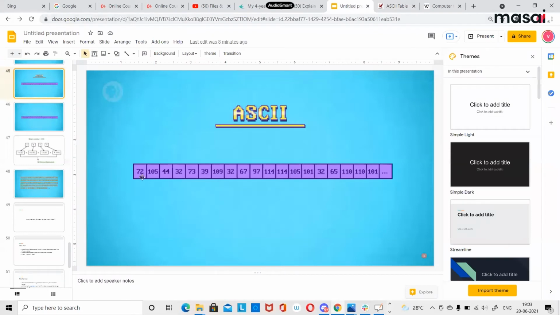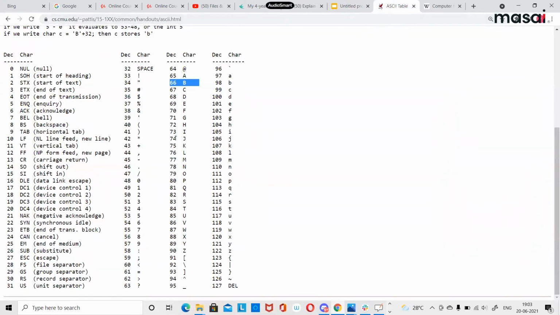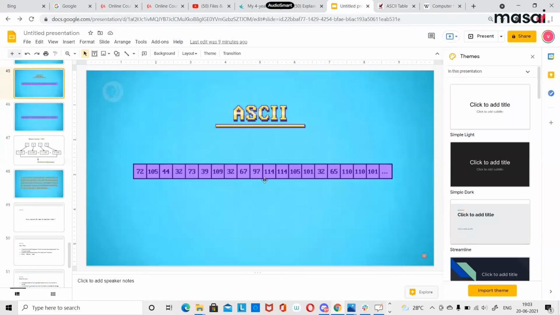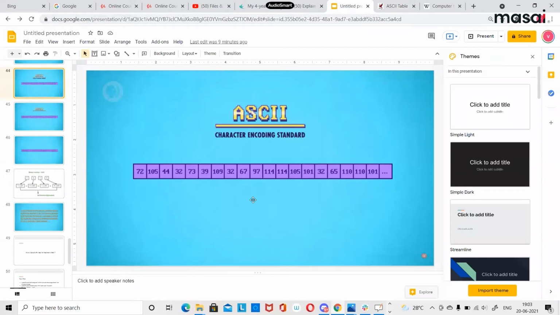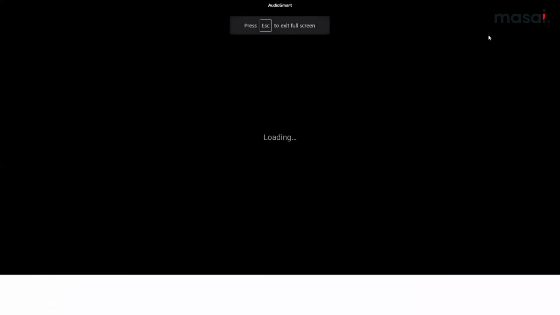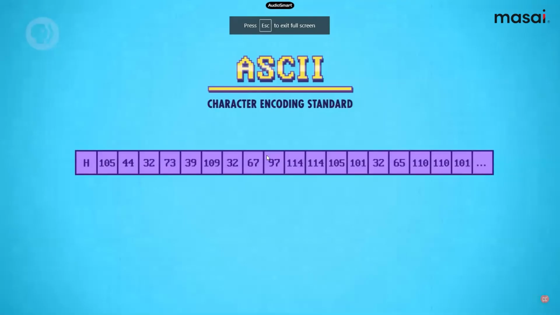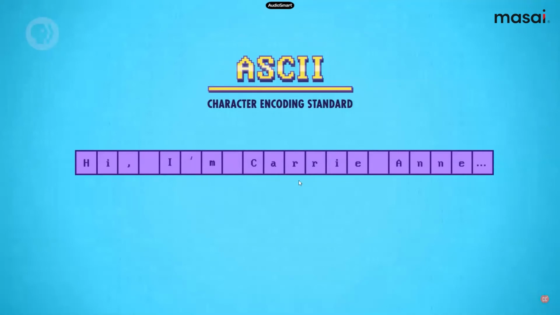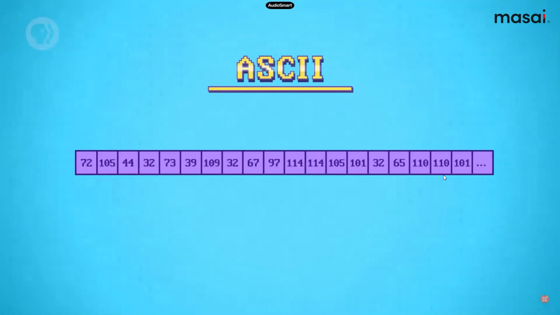Now here you can see that we have 72. 72 corresponds to H, and 105 corresponds to I. HI, basically it becomes "hi". So when we convert this, first 72 becomes H, and after this it completely becomes "hi am carry any". So this binary is the representation of "hi am carry any".